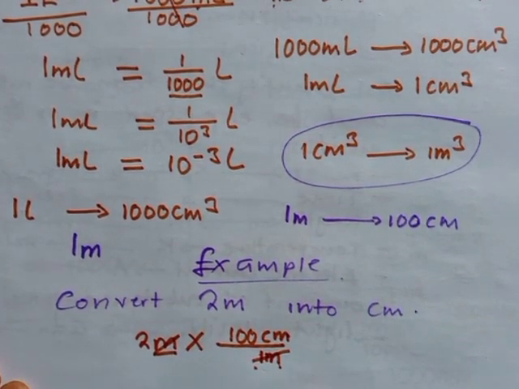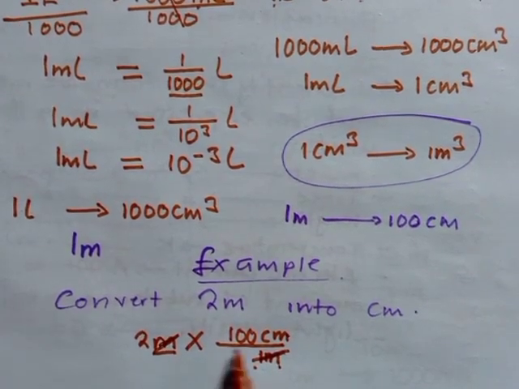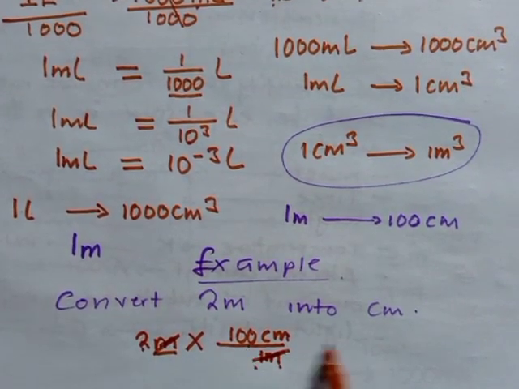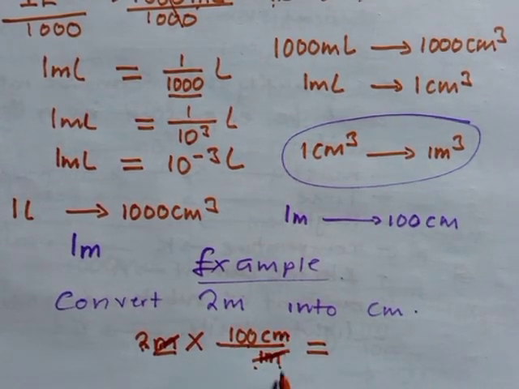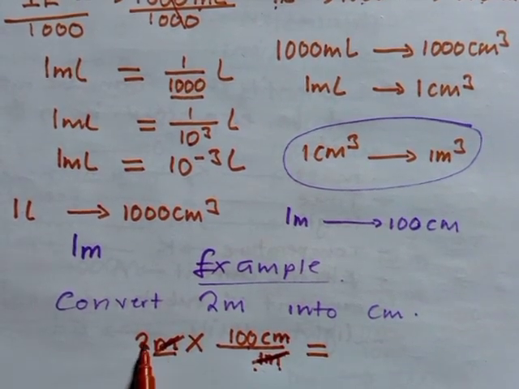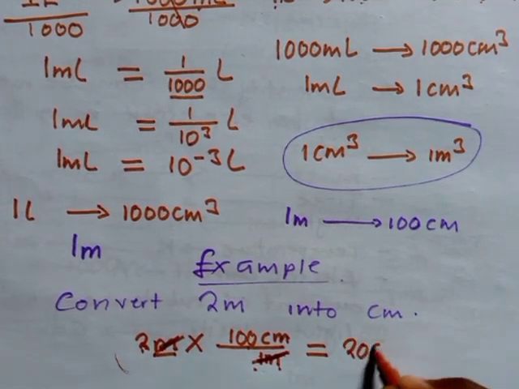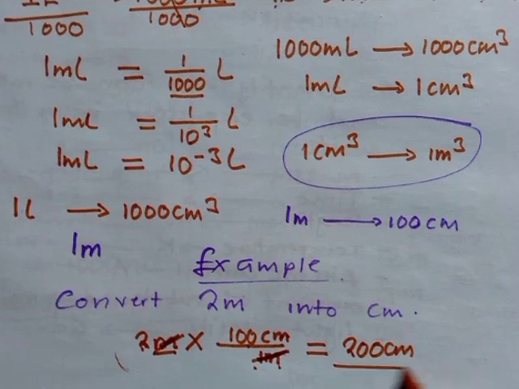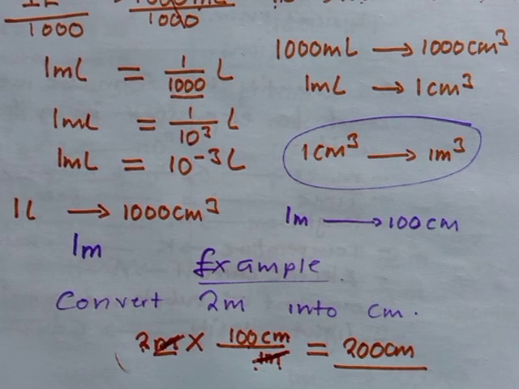This is the only tricky part where you have to concentrate. If you cancel this and that, you have a 2 and 100 centimeters remaining. When you multiply 2 and 100 centimeters, because here you have a 1 somewhere there, 1 multiplied by 2 is why we remain with a 2. Then multiply 2 by 100, and you get 200 centimeters. And that's how we use what we call a chain link.